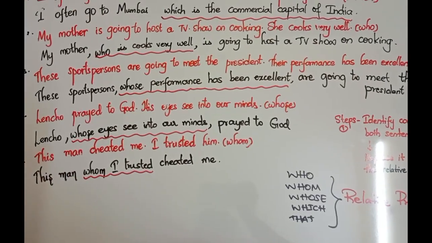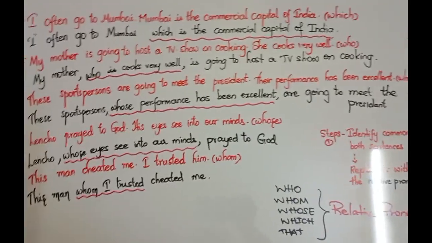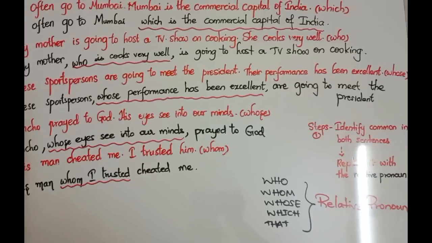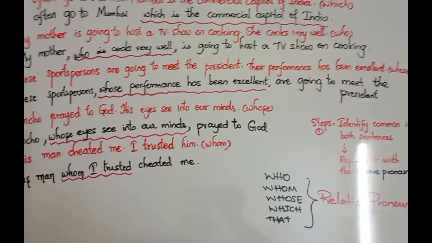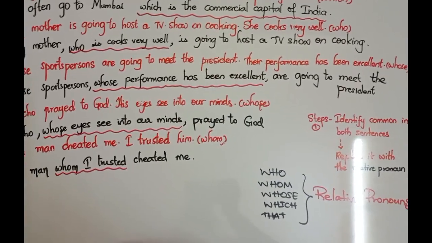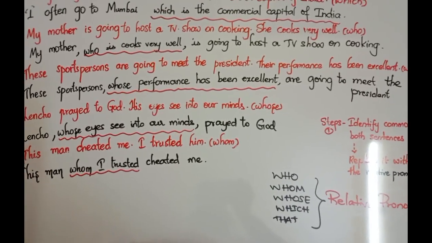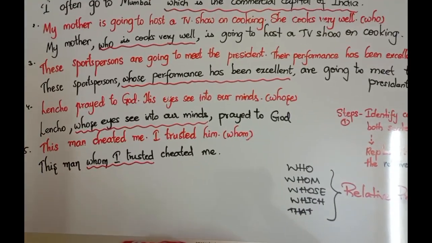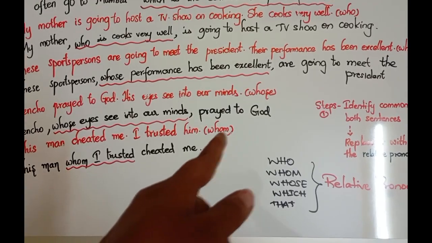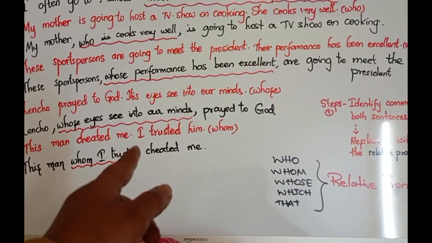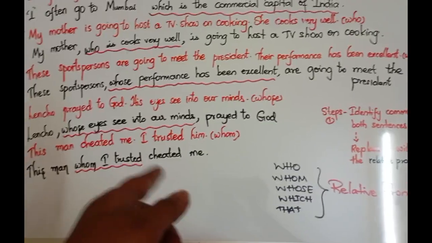All you need to make sure is that the sentence makes sense. No need of grammar, no need of definitions, anything. You just have to make sure that the sentence makes sense at the end, and that's how you get the marks. So with this man, you put the relative pronoun first, and then the personal pronoun beside it: whom I trusted cheated me.